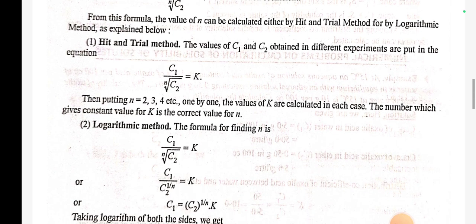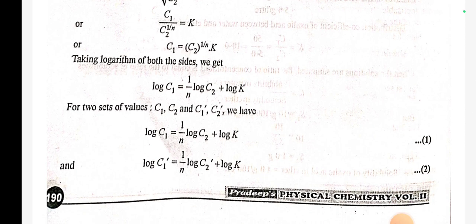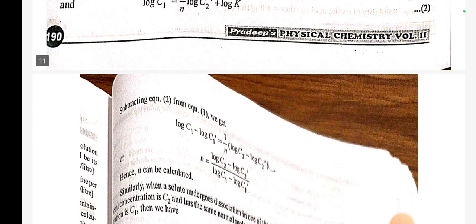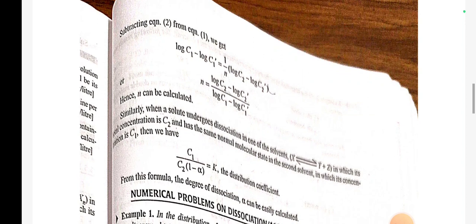Number 2. Logarithm method. The formula for finding n is C1 by nth root of C2 is equal to K. C1 by C2 to the power 1 by n is equal to K. C1 is equal to C2 to the power 1 by n dot K. Taking log of both sides, we get log C1 is equal to 1 by n log C2 plus log K. For two sets of values C1, C2 and C1 dash, C2 dash, we have log C1 is equal to 1 by n log C2 plus log K and log C1 dash is equal to 1 by n log C2 dash plus log K. Subtracting both equations, we get log C1 minus log C1 dash is equal to 1 by n into log C2 minus log C2 dash. n is equal to log C2 minus log C2 dash by log C1 minus log C1 dash. Hence n can be calculated.